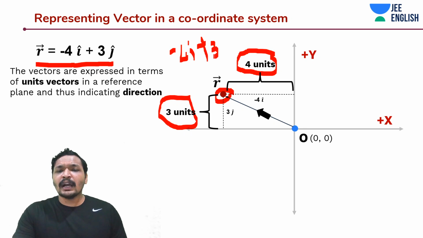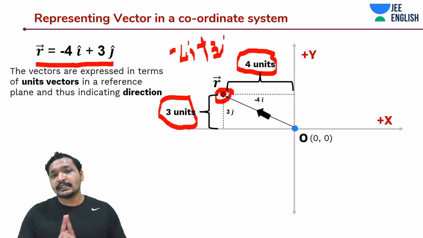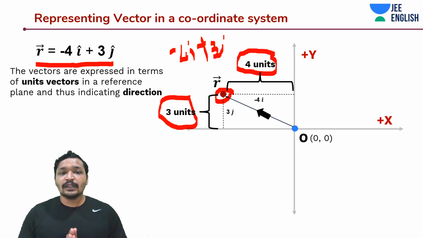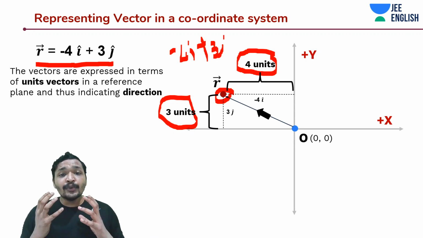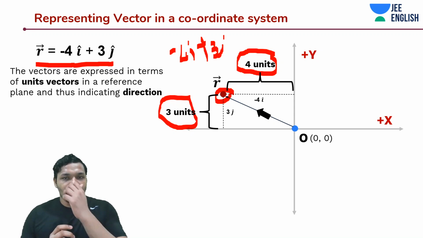Now why am I saying that it is to the left? Why don't I just say 4 units along x-axis? Because sign matters, and the distance is in the negative x-axis direction. So this minus has a significance, because the direction would change if I didn't say the minus. The signs are very important in vectors. And you have seen how we are representing this vector using the unit vectors i cap and j cap.